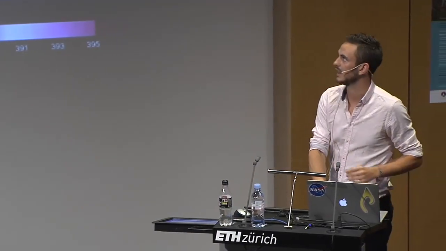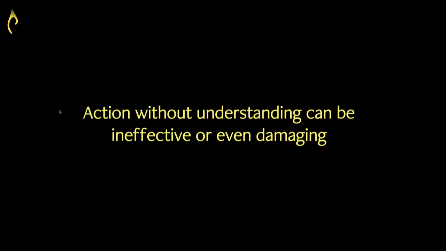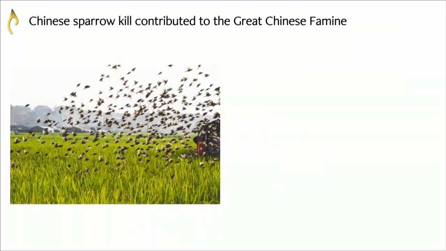The Earth system is a highly complex system, and if we affect it or alter it without really understanding what we're going to do, what the implications are going to be, it could be quite dire. There's thousands of examples of restoration efforts gone wrong. One classic example is the eradication of sparrows in China.